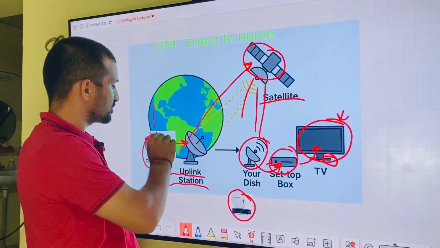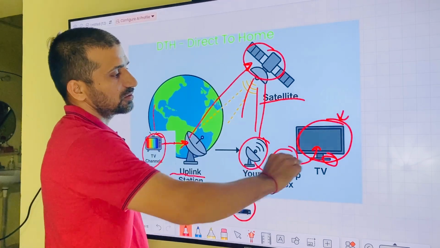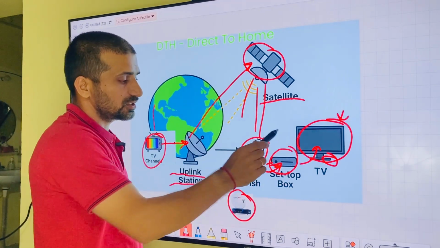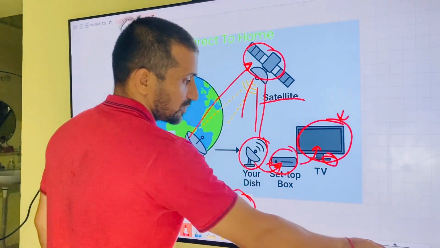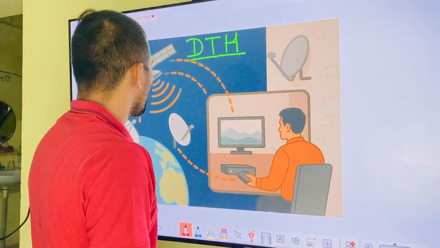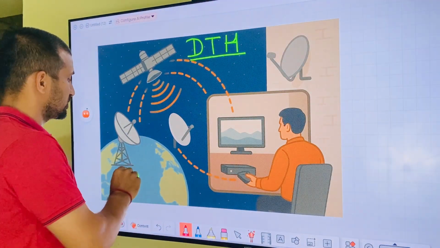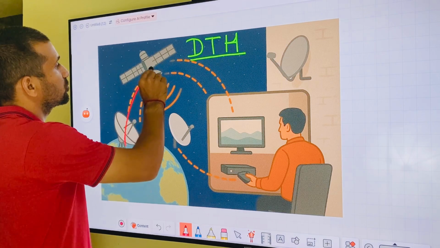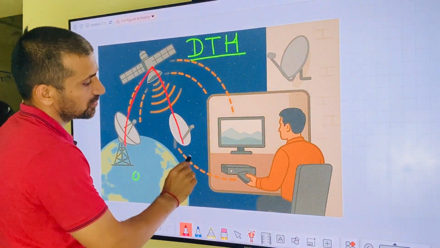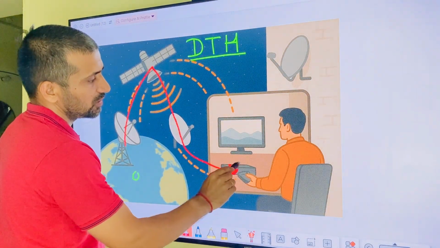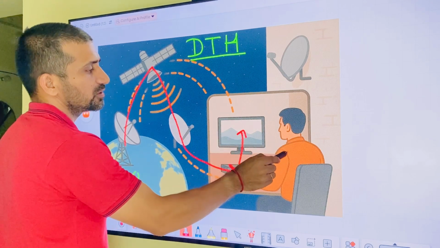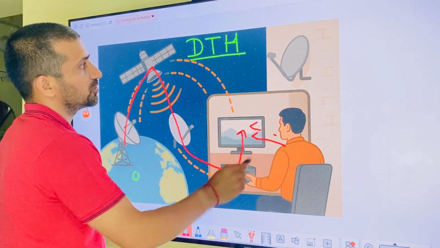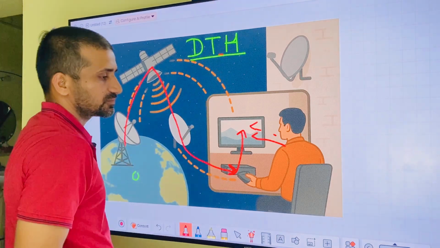These are the steps by which we watch TV. Basically, the signal goes to the satellite, the dish, reaches our set-top box and the TV, where we are watching DTH.